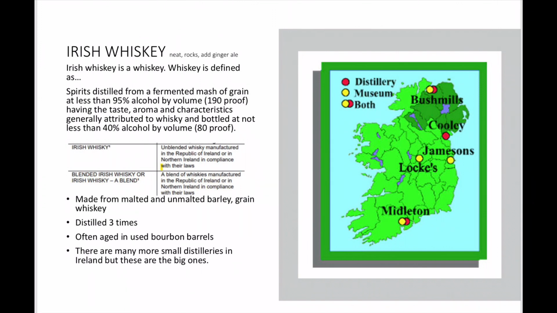All right, so some of the things you'd like to know or should know about Irish whiskey is that they are made from malted and unmalted barley. Grain whiskey can also be used in the blends. They're distilled three times traditionally, whereas Scotches are distilled twice. They're often aged in used bourbon barrels. That's very common. And there are many more small distilleries in Ireland, but these are the big ones on the map that I have provided here. And obviously, these are the names that you're familiar with, plus a couple more.